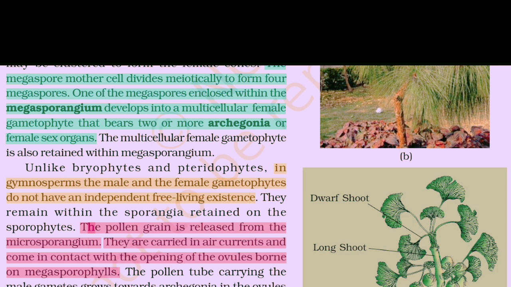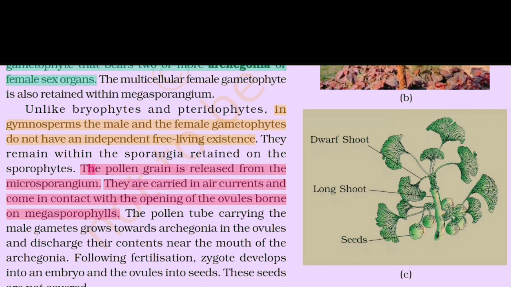The pollen grain is released from the microsporangium. They are carried in air currents and come in contact with the opening of the ovule borne on megasporophylls. The pollen tube carrying the male gametes grows toward archegonia in the ovule and discharges their contents near the mouth of the archegonia. Following fertilization, the zygote develops into an embryo and the ovule into seed. These seeds are not covered. Figure 3.4 Gymnosperms: A. Cycas, B. Pinus, C. Ginkgo.